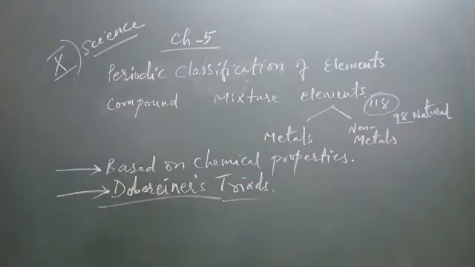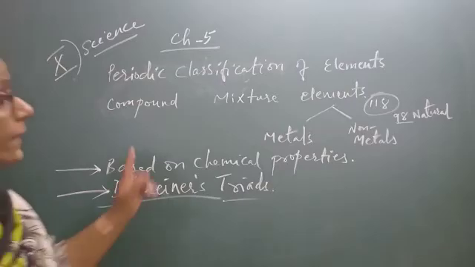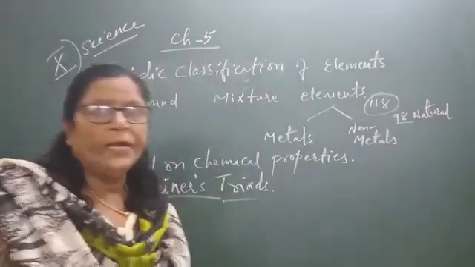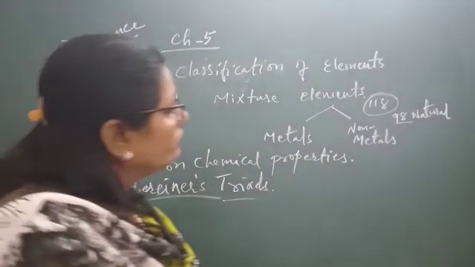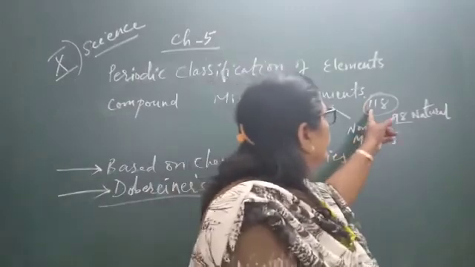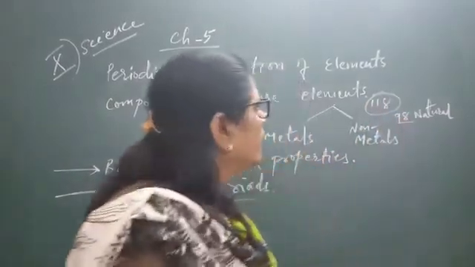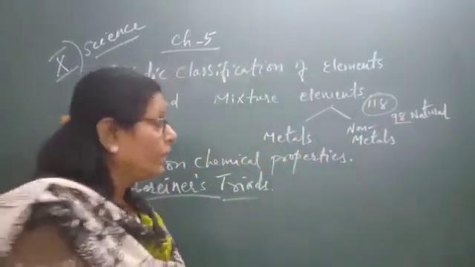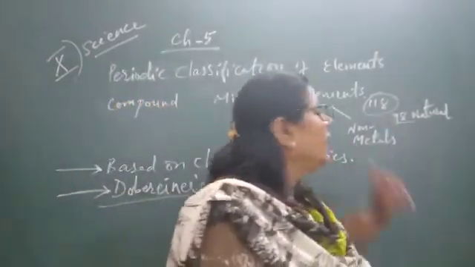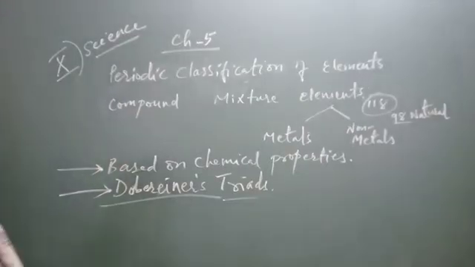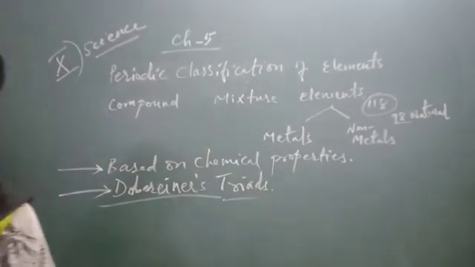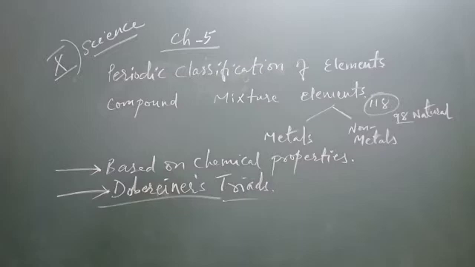And it contains one type of element. Every element contains only one type of atoms. Now you know how many elements are discovered till today? Total 118 elements are known till today. Out of them 98 are natural elements and the remaining 20 are man-made, means artificial elements.